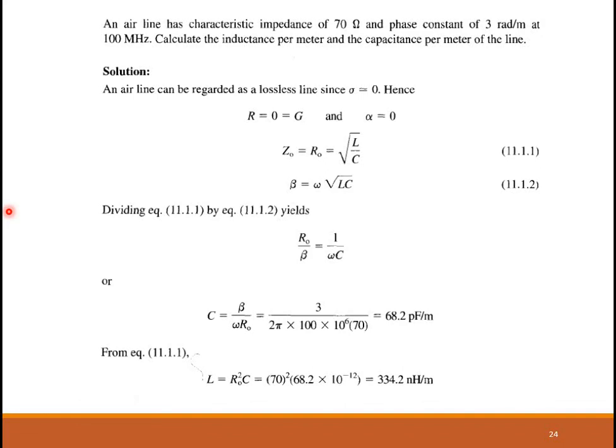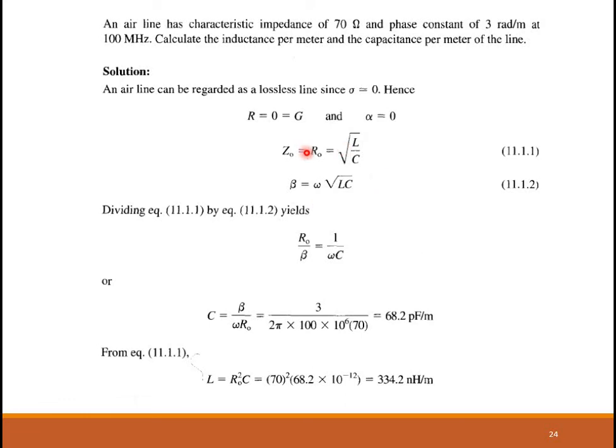Now we have an airline. So from the term airline, you should understand that air is a lossless medium. You should know that. That means the dielectric in between the two conductors is air, which is a lossless medium. So sigma is 0. That means we have to use the equations corresponding to the lossless type. So G and R are 0, alpha is 0, and the expression for Z0 and beta is also written down. These are the expressions that we just derived now.